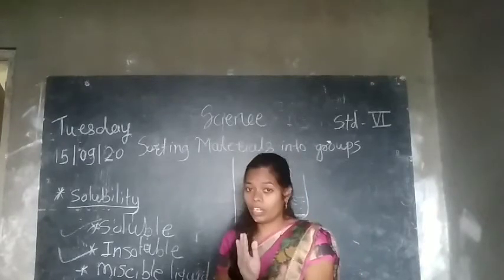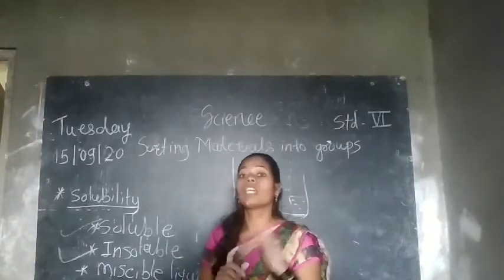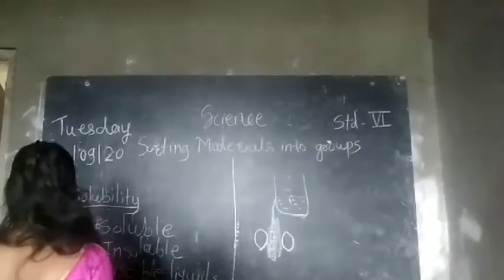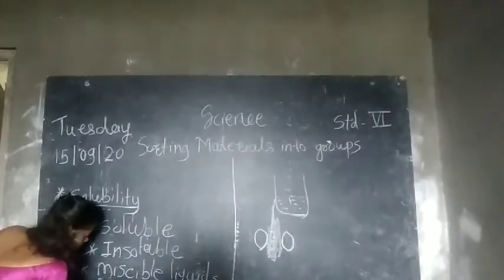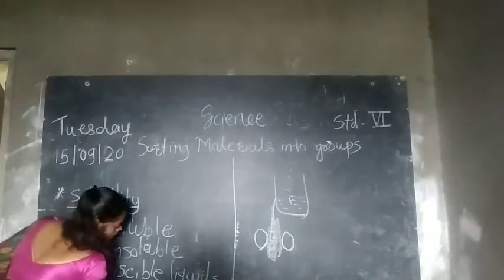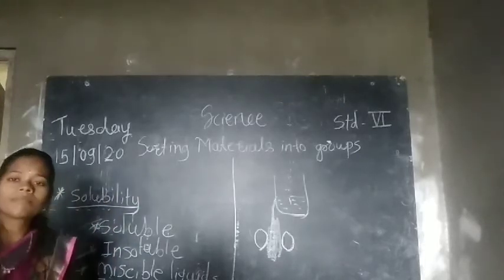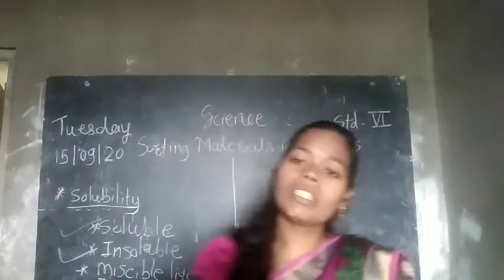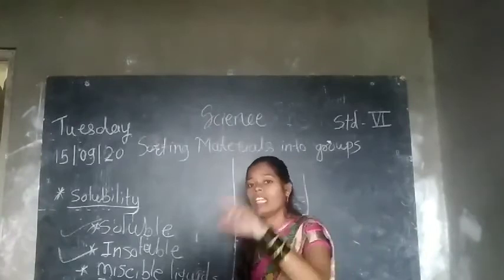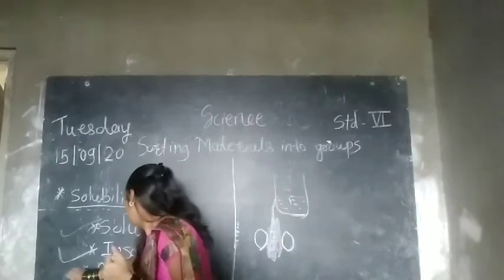So the liquids which do not mix properly in another liquid are called immiscible. The example is oil in water. Miscible means the opposite: liquids which completely dissolve in another liquid, which completely mix with the other liquid, are called miscible